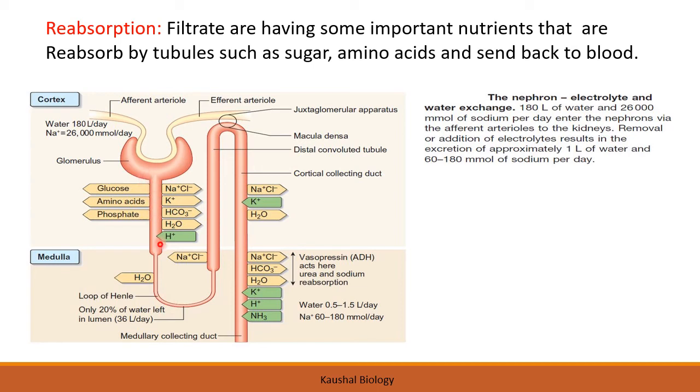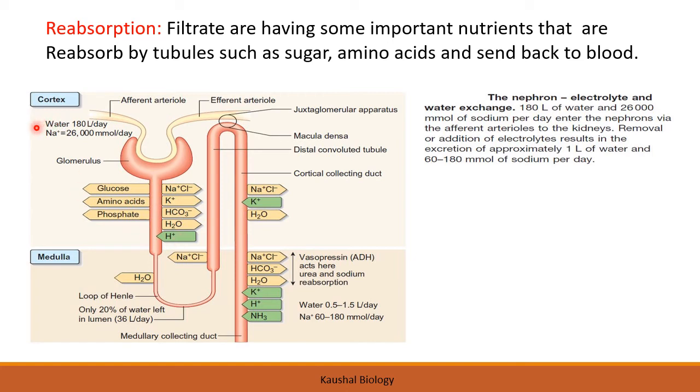So filtrate has some important nutrients that are reabsorbed by this tubule, such as glucose or sugar molecules and amino acids, and they are sent back into the blood. Here you will find the blood capillary around these tubules, so that the reabsorption can take place.